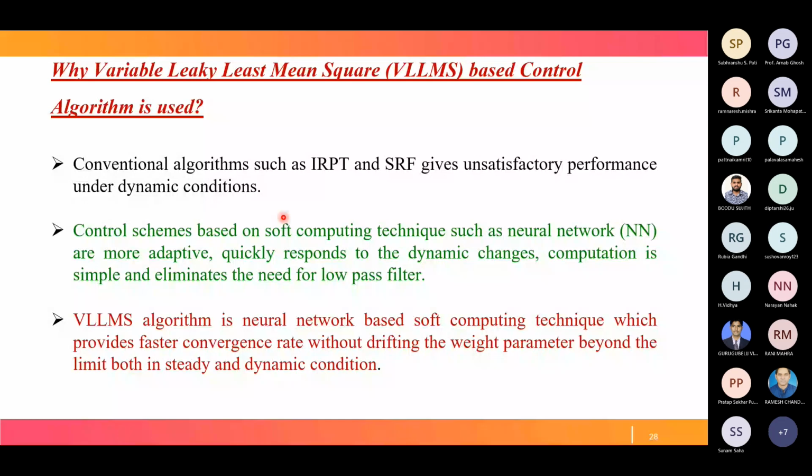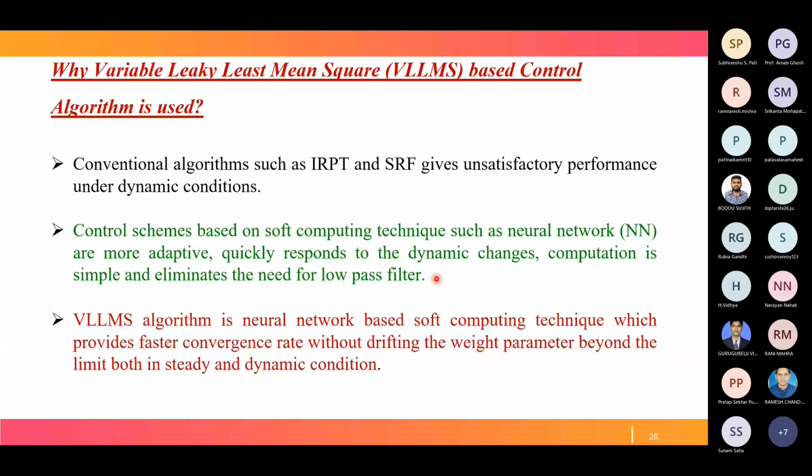So for that, control schemes based on soft computing techniques such as neural networks are more adaptive. How adaptive is a neural network? This thing we'll discuss. It quickly responds to dynamic change. Computation is simple and eliminates the need for a low pass filter. In the SRF algorithm we have used a low pass filter, as we already discussed, so this low pass filter use is eliminated. More adaptive means whenever the situation changes, it adapts to that situation. When there is a dynamic condition, it adapts to that condition and quickly responds to dynamic change. So for this benefit, we have to go for this neural network based technique.